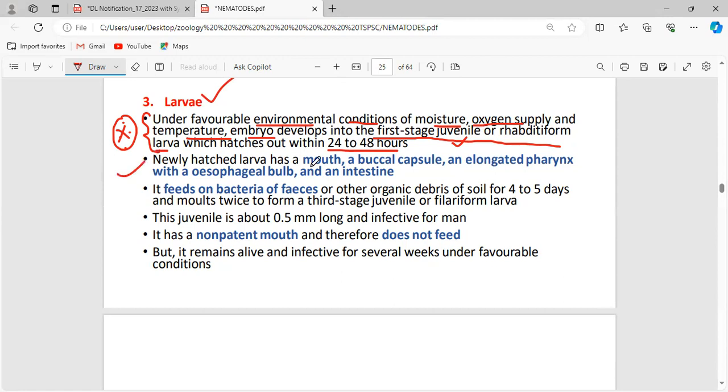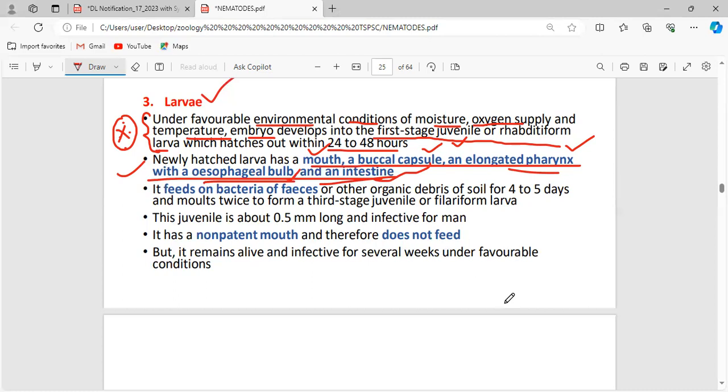And this newly hatched larva, what are its characteristic features? What is its structural growth? It has a mouth, a buccal capsule, and an elongated pharynx with an esophageal bulb and an intestine. Just tell me, what are these structures? With the presence of all these structures, the larval form will definitely undergo which type of process? A mouth is present, a buccal capsule is present, an elongated pharynx with esophageal bulb is present, and an intestine is also present. Then what does it look like? This is the digestive tract, right?